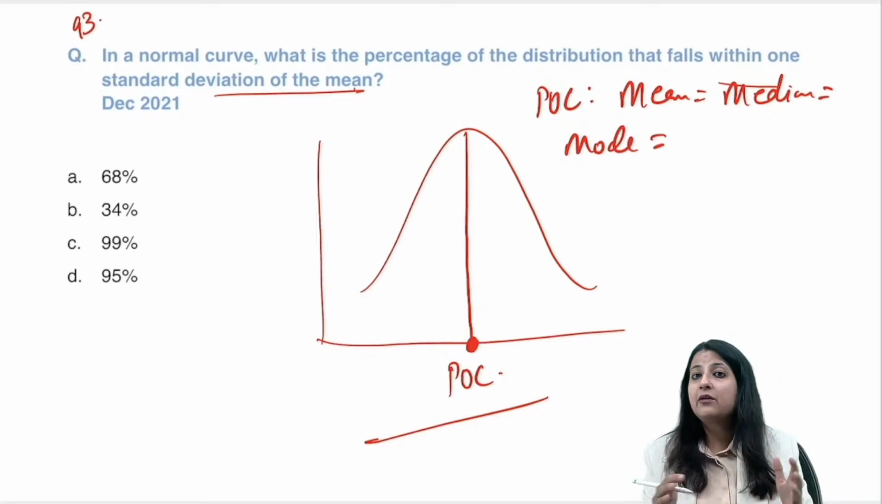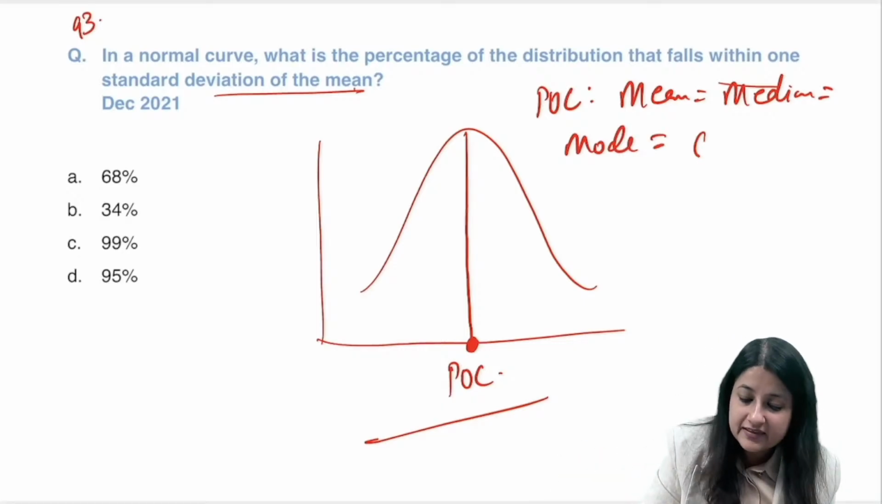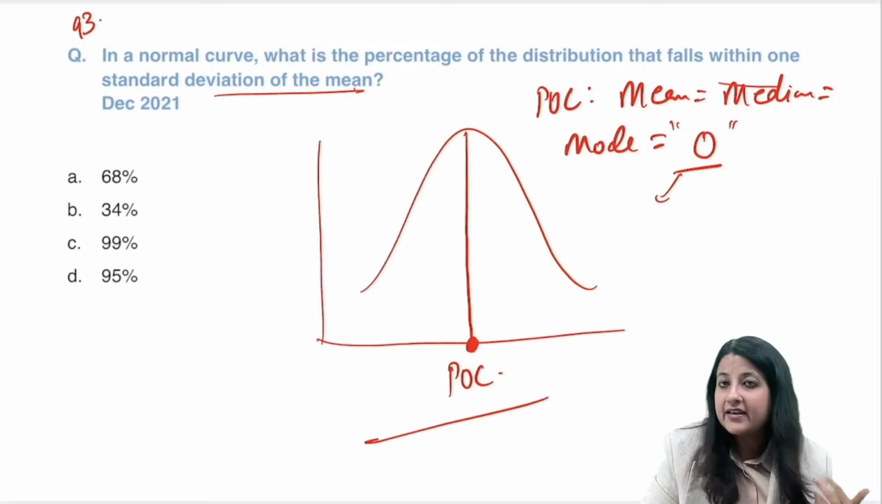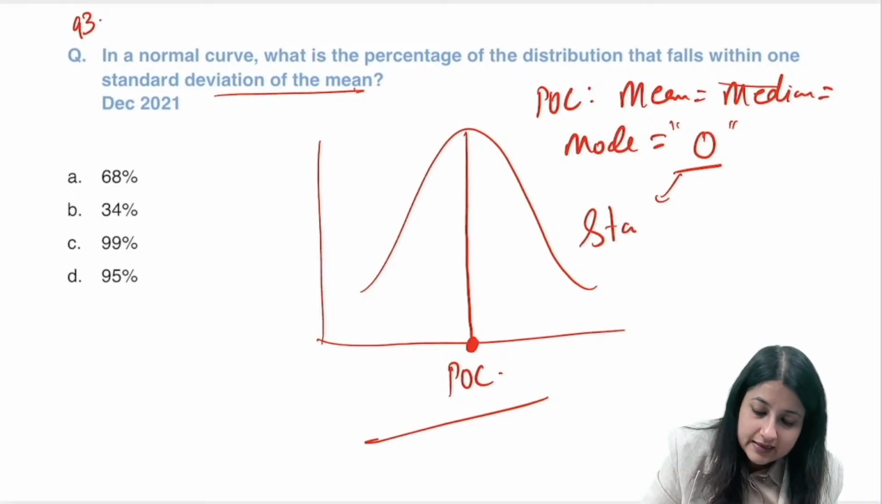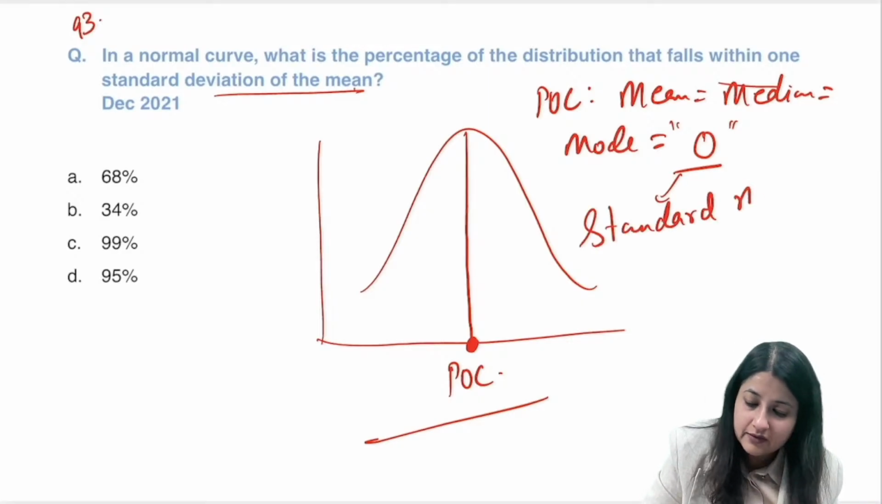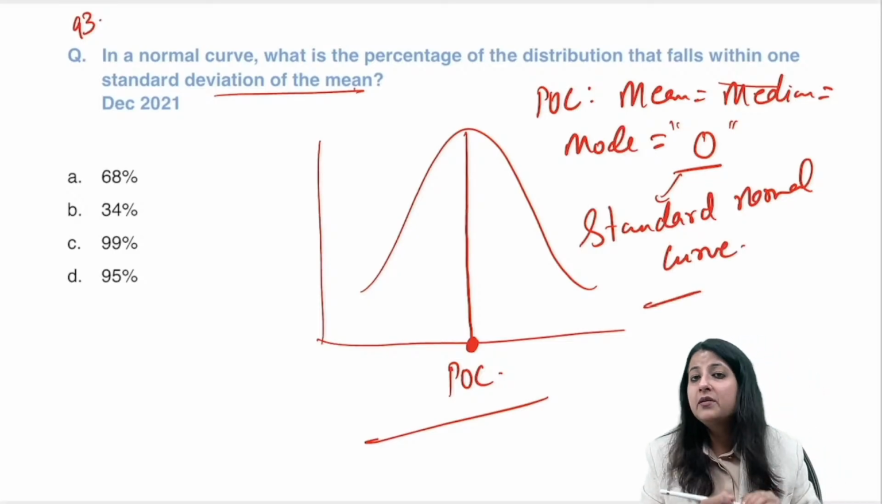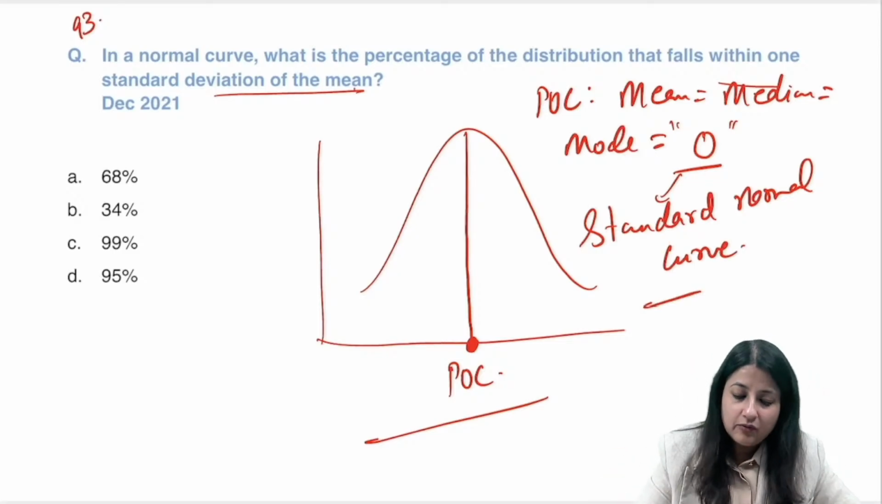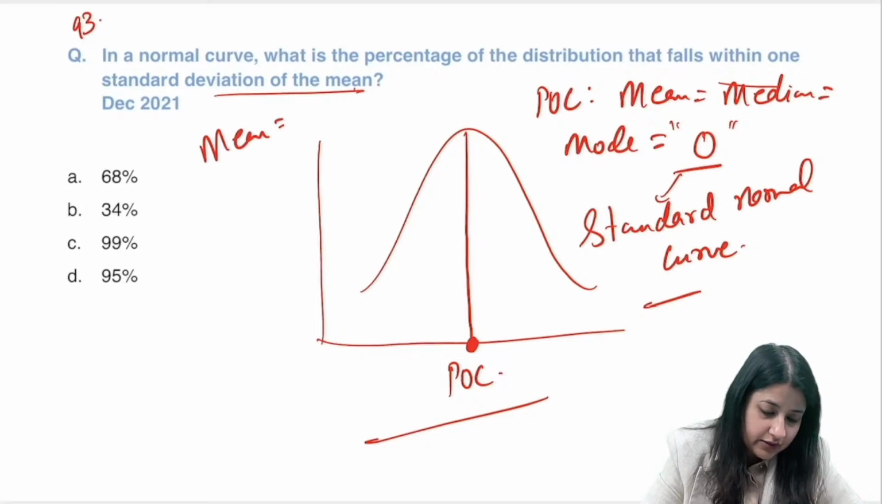Now, if mean is equal to median is equal to mode, and if that is equal to 0, you will call it a standard normal curve. So for a standard normal curve, your mean is 0.